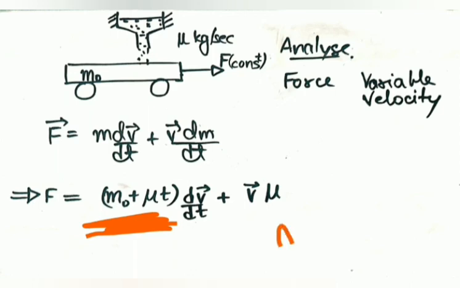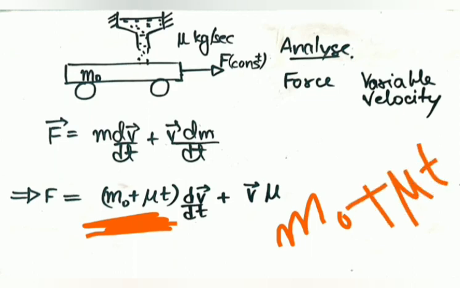Initially it was m naught. Then what happened? At mu kg per second the sand starts falling. So at time t, the rate of change into the time t gives you the mu t term. So this is the mass at time instant equal to t. You don't have to worry about that.